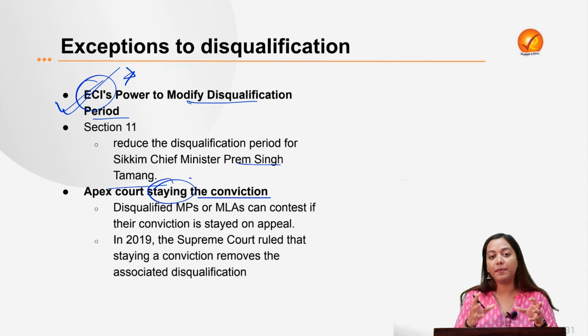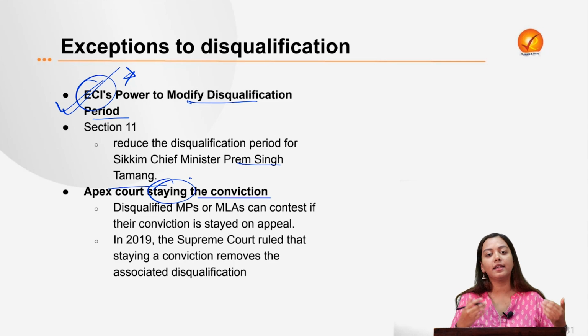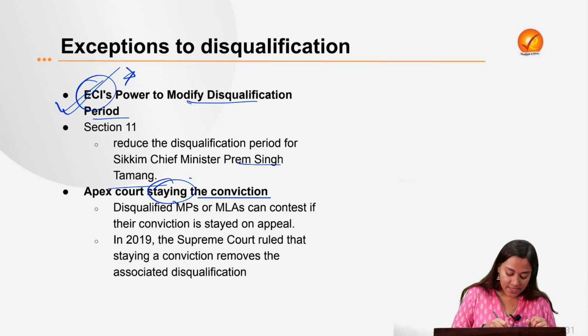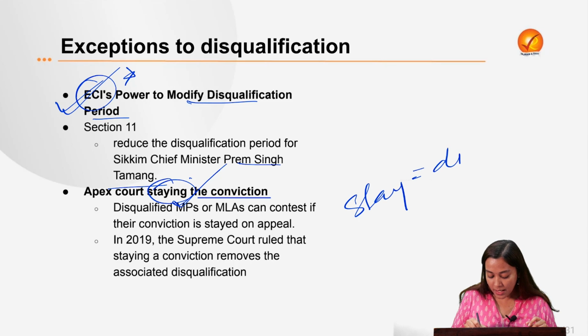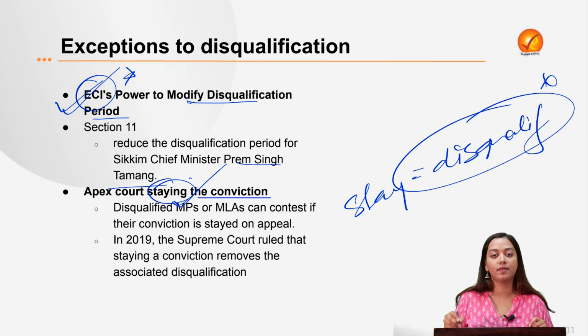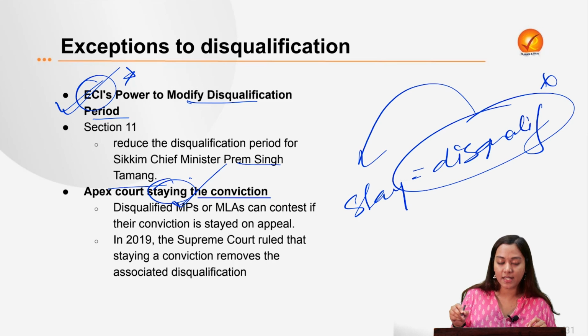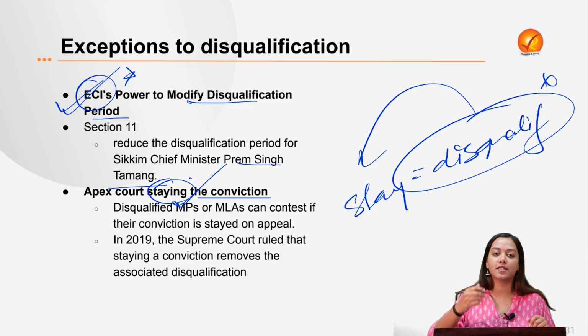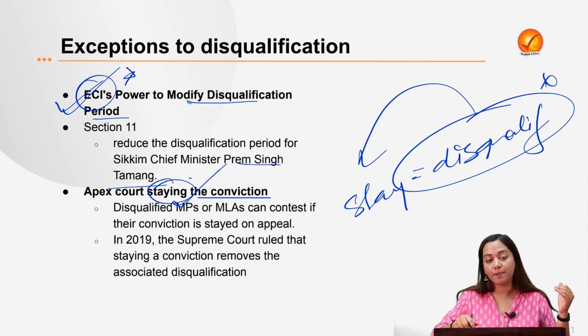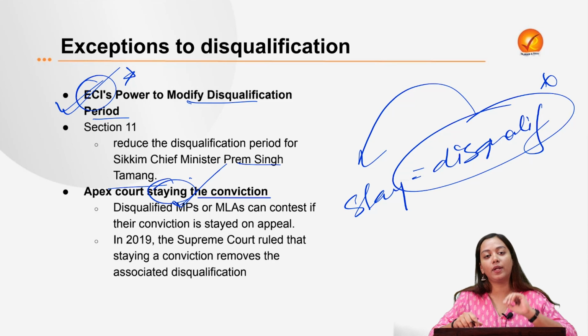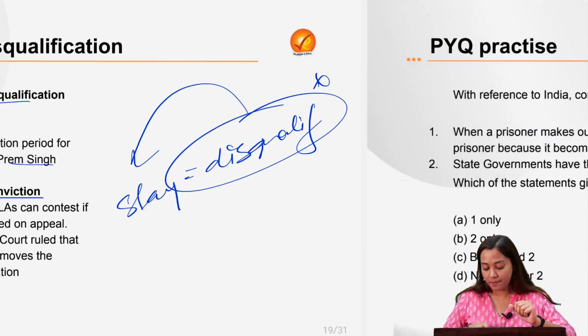Let's say an MP or MLA has been disqualified and is serving imprisonment or conviction. But the Supreme Court comes in and stays this conviction. This staying of the conviction will amount to removal of the disqualification provision, and therefore they will be rendered eligible to again contest the elections. So this is the caveat which you need to know, and therefore the prisoners, though they do not have the right to vote, do have the right to be elected under certain conditions.